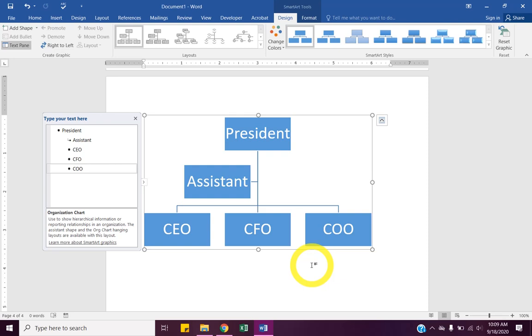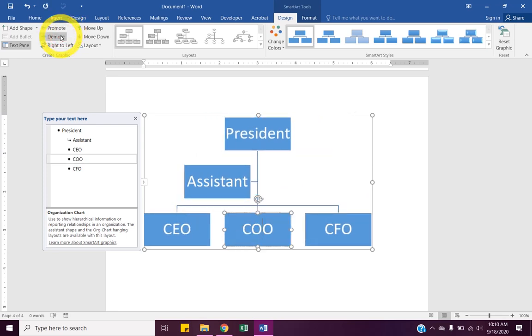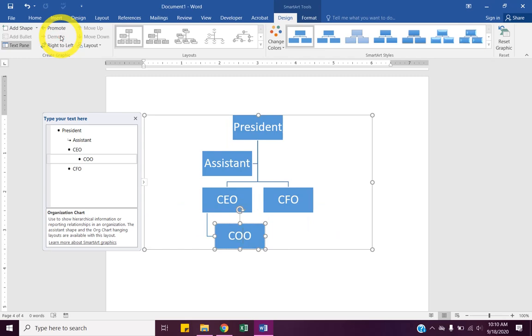So some things with Smart Art, it can be frustrating sometimes to get it to look exactly how you want. If I click on this COO, I could hit in this Create Graphic group, move up. So he would go to the left of CFO, or I could promote him, put him above everybody else, or I could demote him and he goes below everybody else.